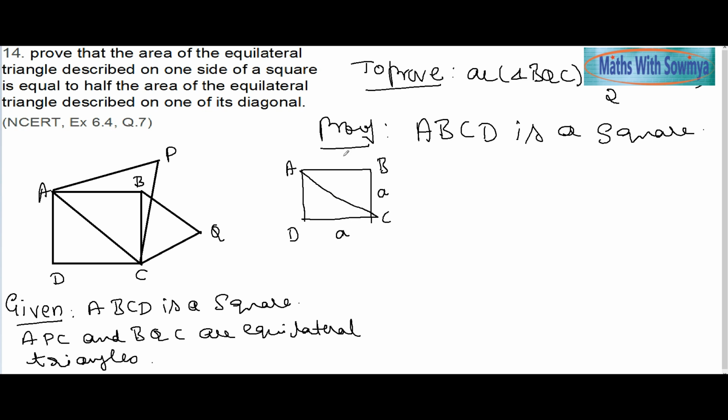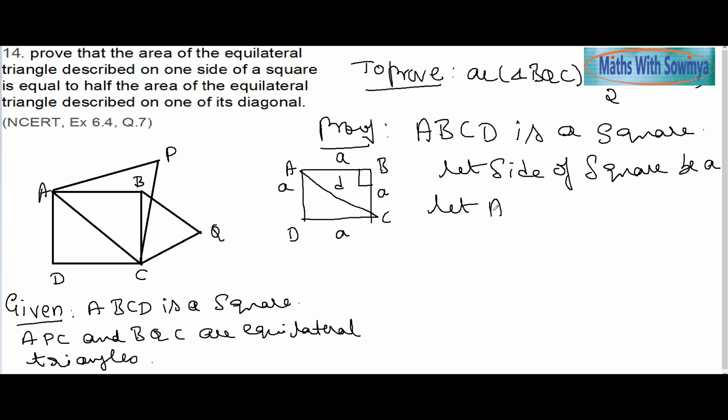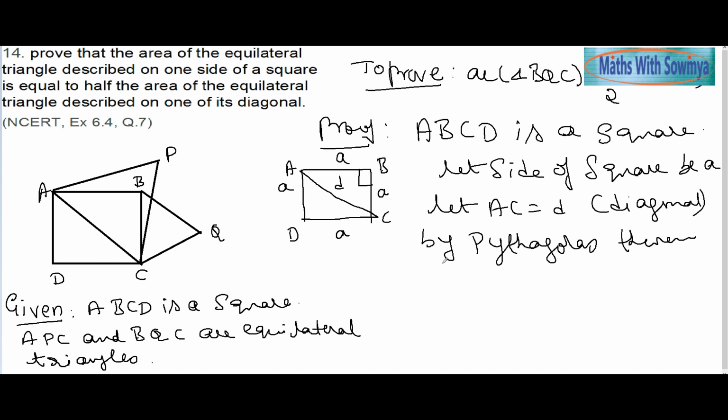Let the side of the square be A. Now by Pythagoras theorem, suppose the diagonal AC is equal to D. D square is equal to A square plus A square, so D square is 2 times A square. D is root 2 A. So we got AC, which is root 2 A.